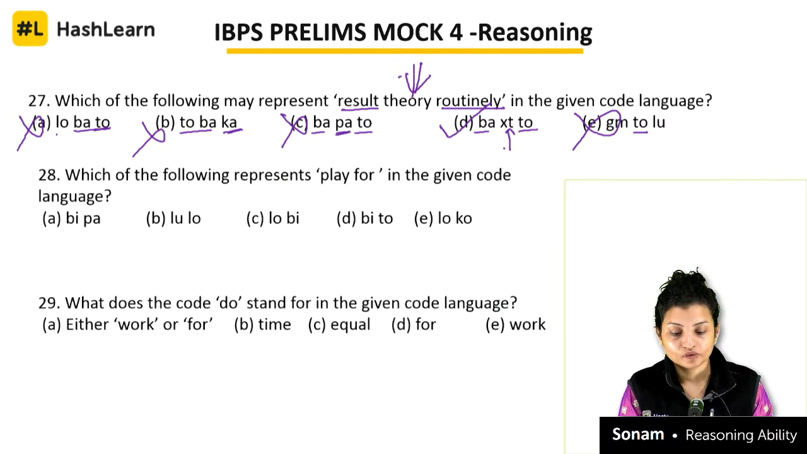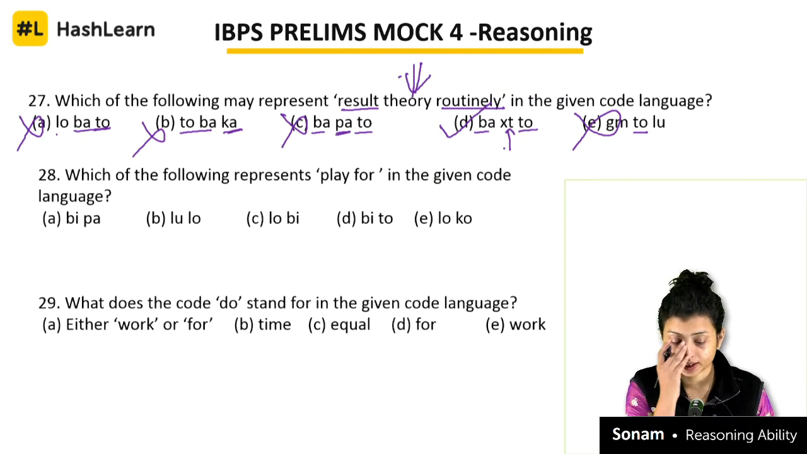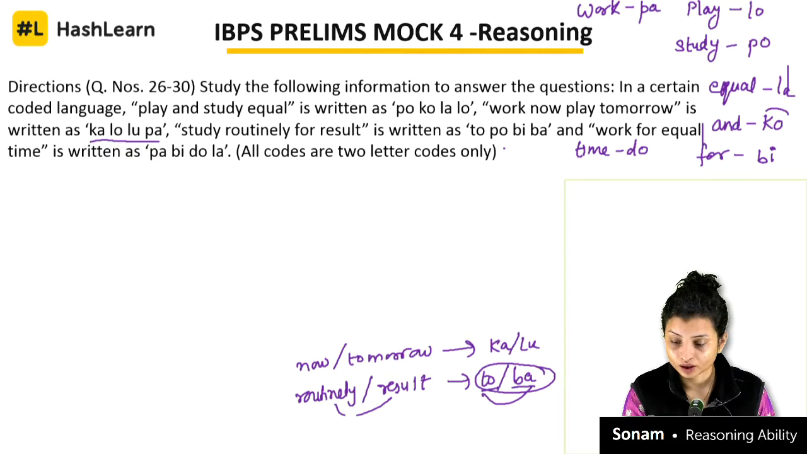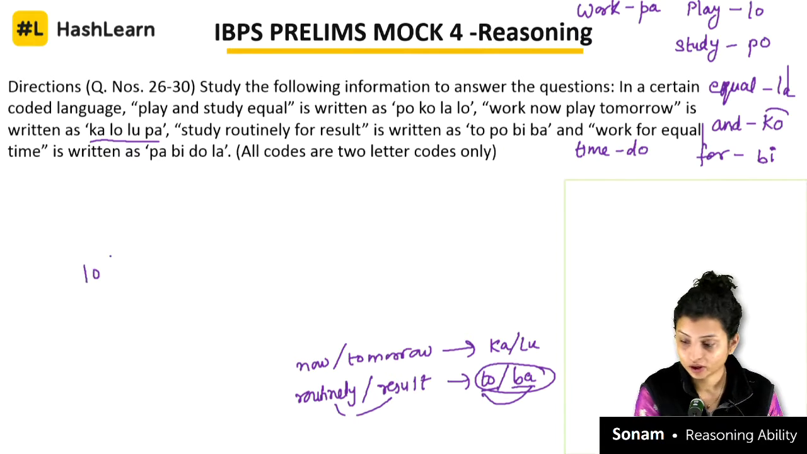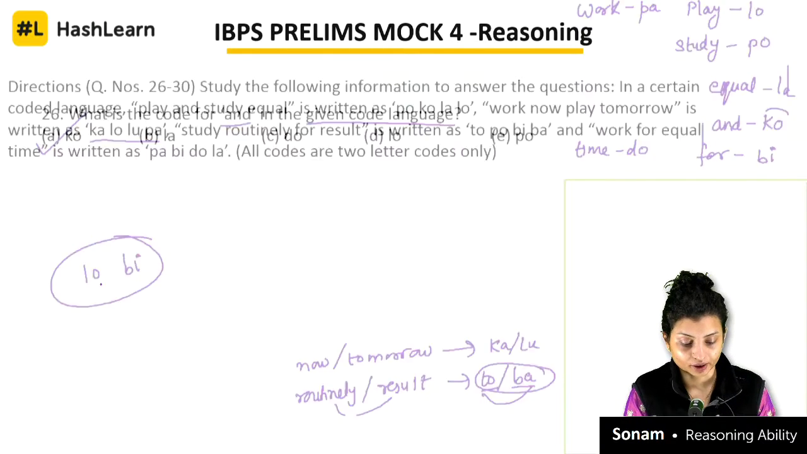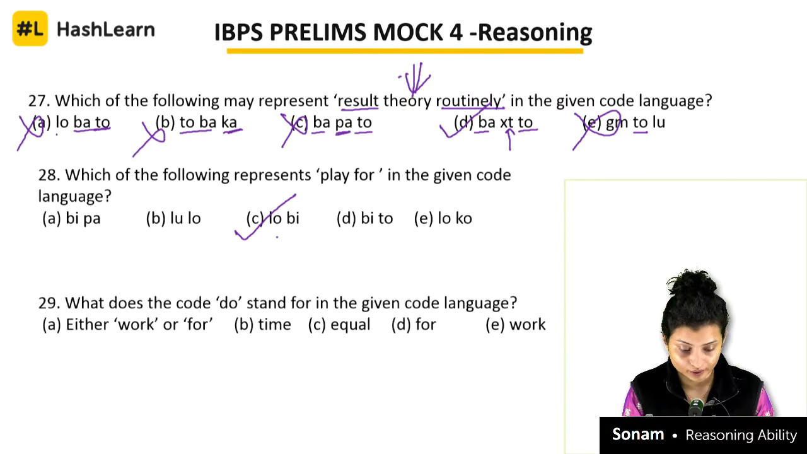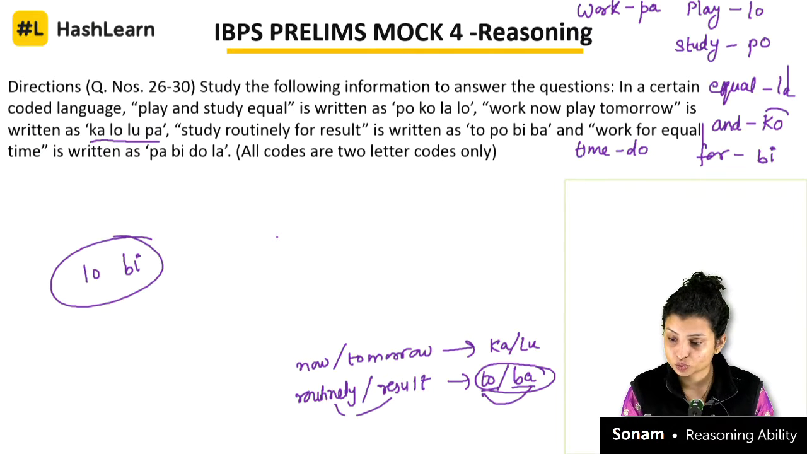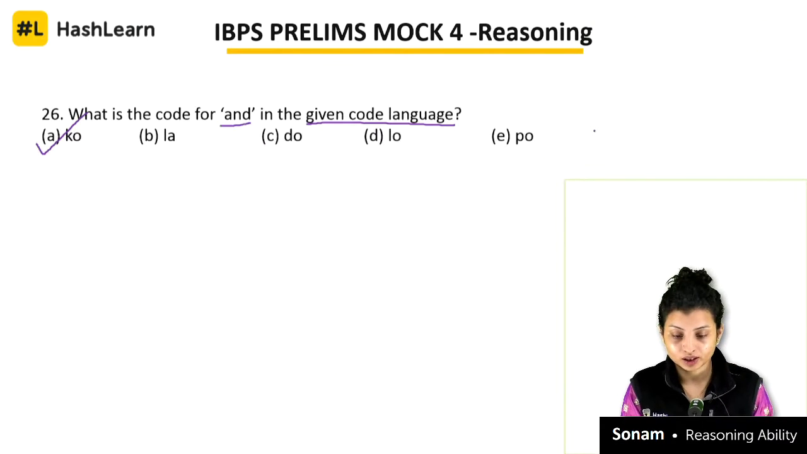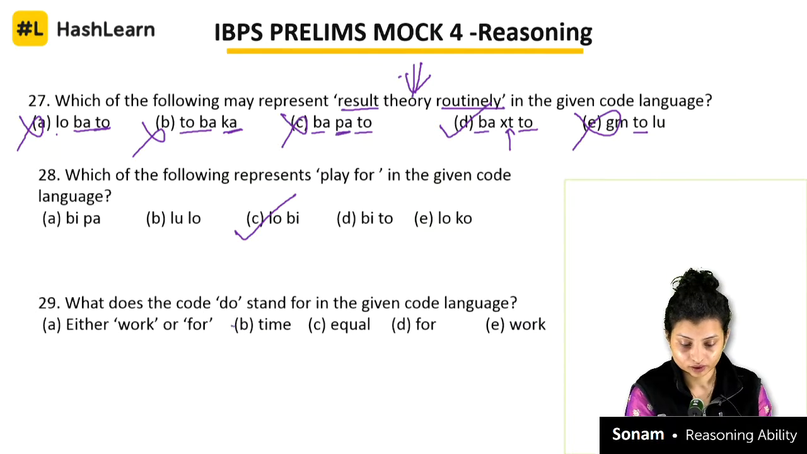Right? Okay. Which of the following represents play for in the given code? So play is for LO and for is for BI. So it means these two codes should be there. So LOBI. That's my answer, right? What does the code DO stand for in the given code language? Okay, so let's look at what DO is for. DO is for time, right? So DO is for time.